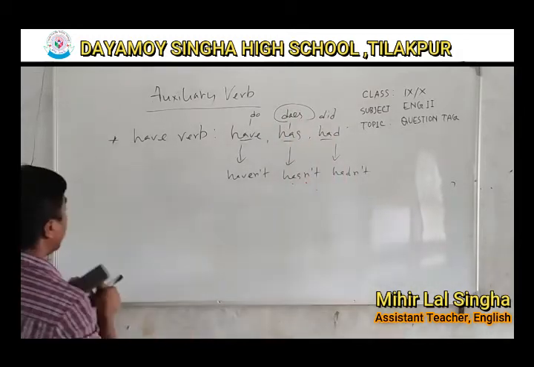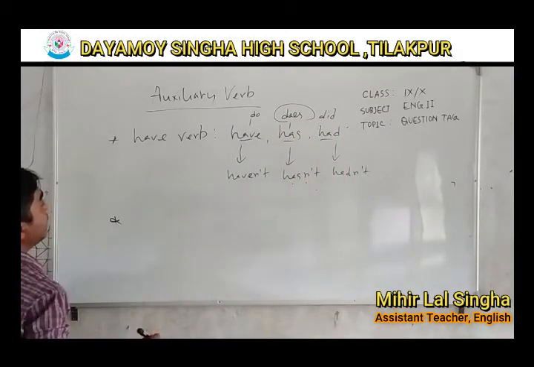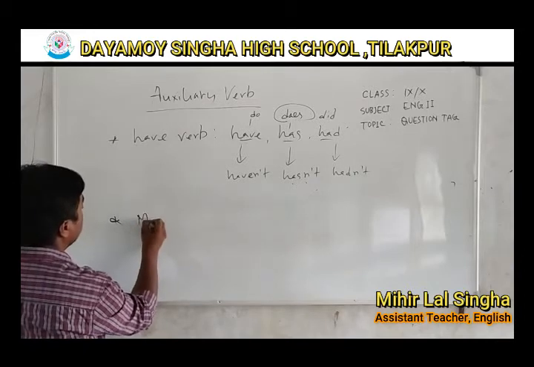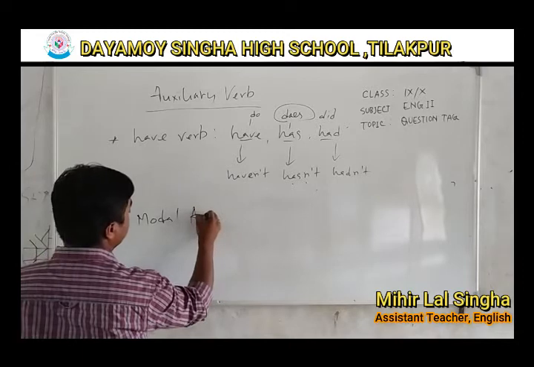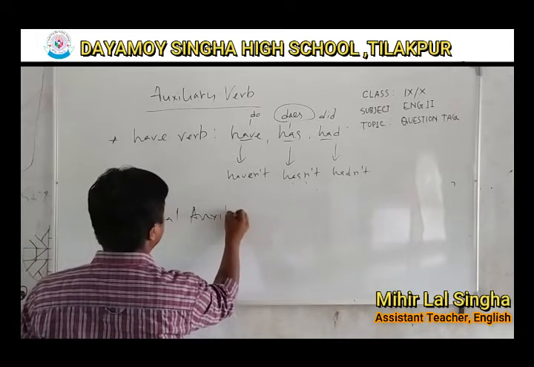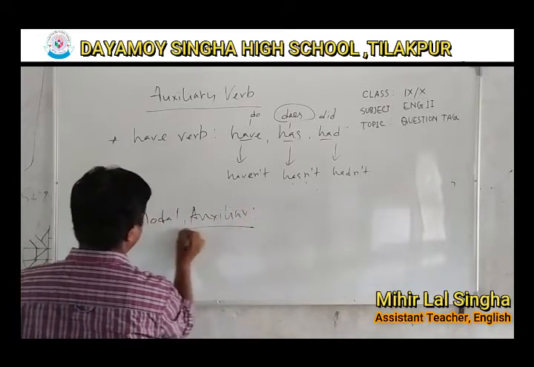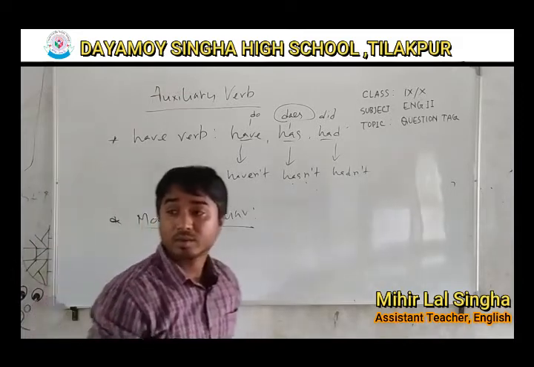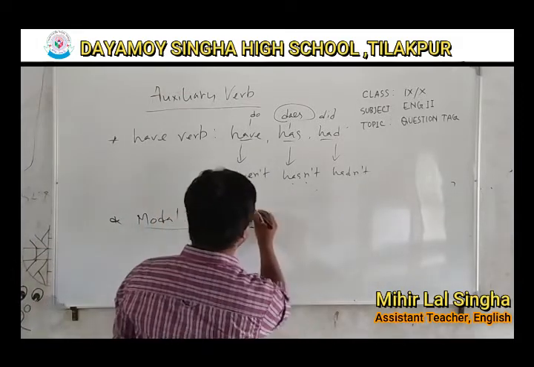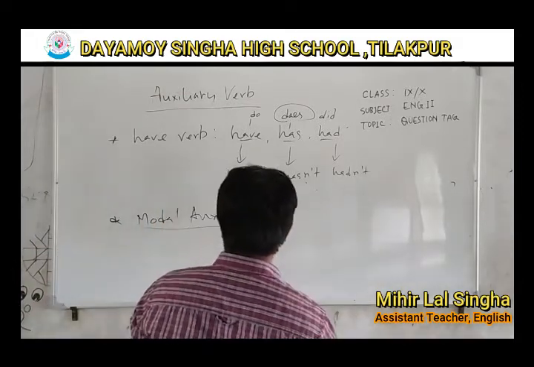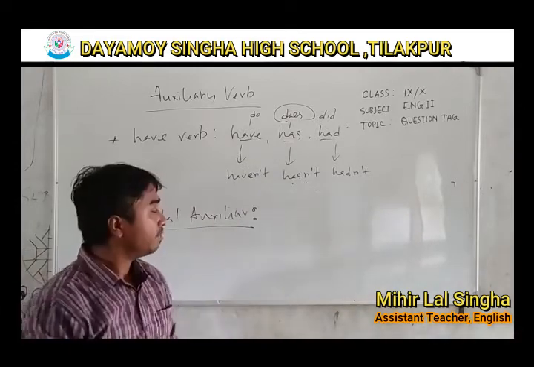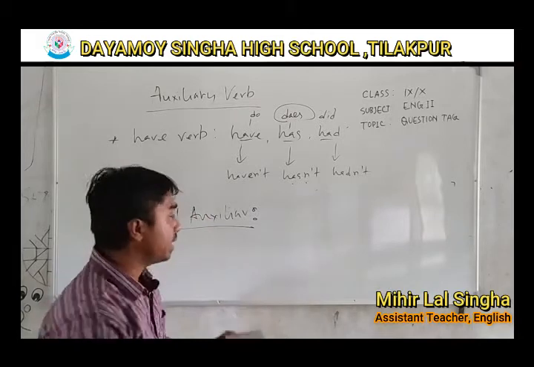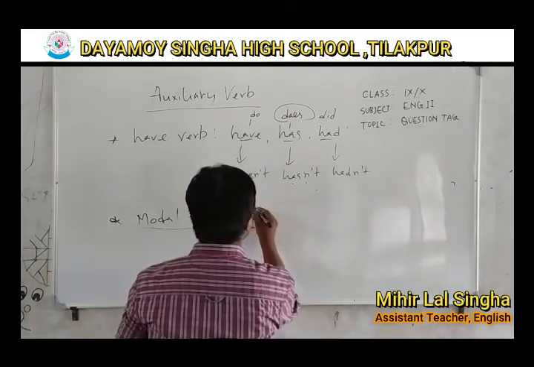Okay. Now finally the modal auxiliary. If modal auxiliaries are used in a sentence, we can use them directly. Alright. So who are they?